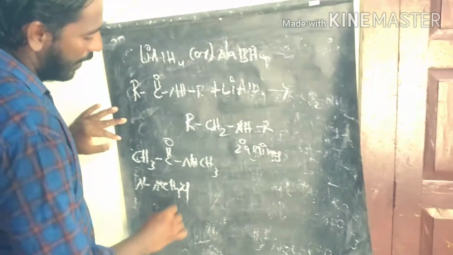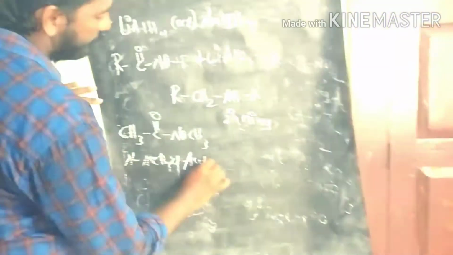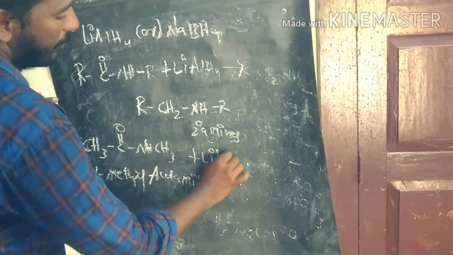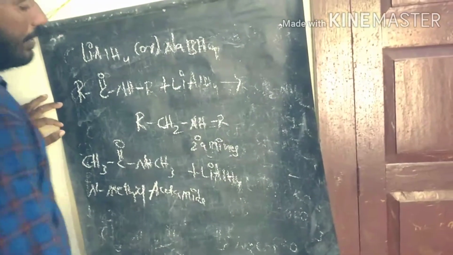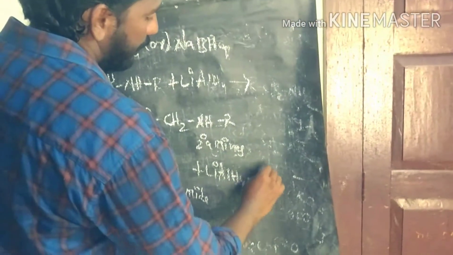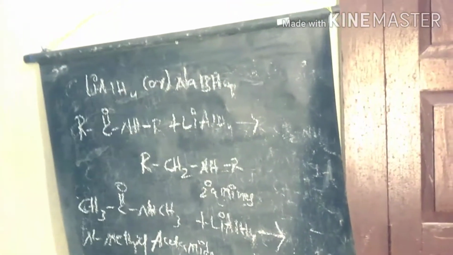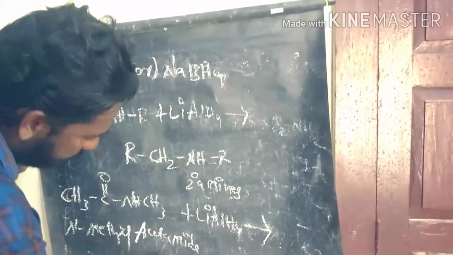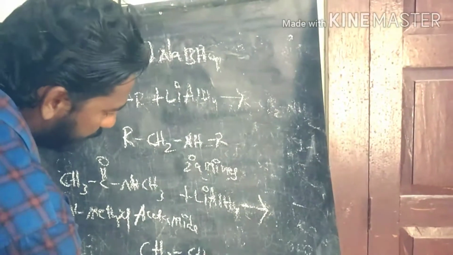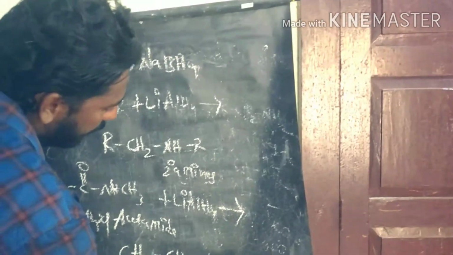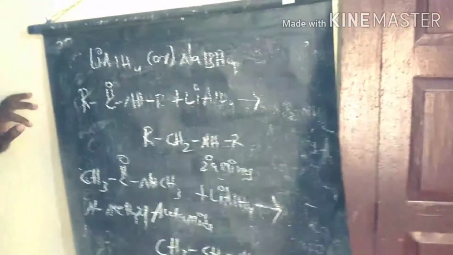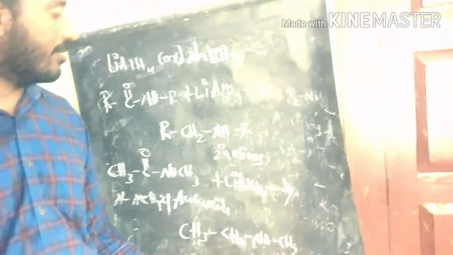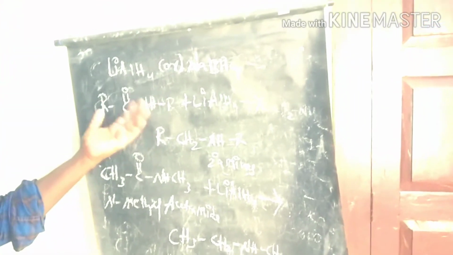This compound, N-methyl acetamide, is involved in this reduction process with lithium aluminum hydride or sodium borohydride. In the presence of lithium aluminum hydride and sodium borohydride, it reacts to produce N-methyl ethylamine, or methyl ethylamine. Methyl ethylamine is the secondary amine prepared from lithium aluminum hydride and sodium borohydride.